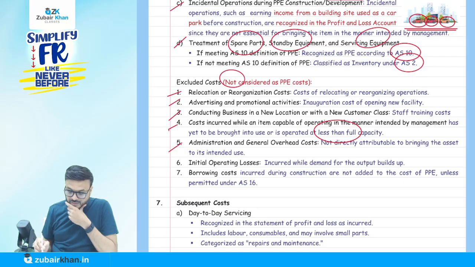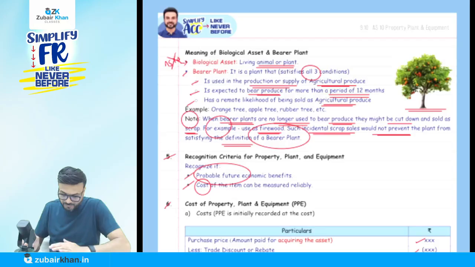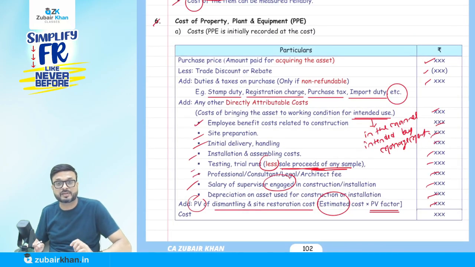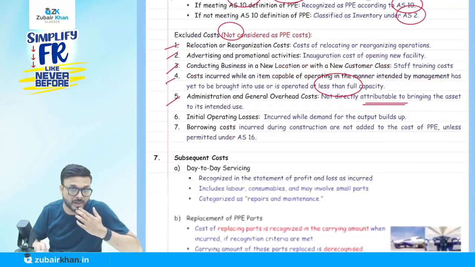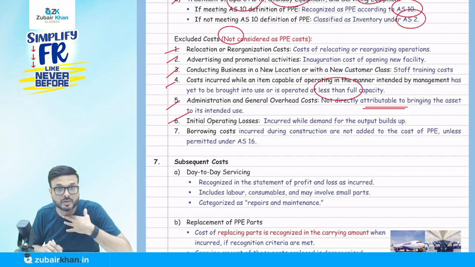Next is administration and general overhead not directly attributable to bringing the asset to its condition. For example, salary. If the salary is of a supervisor engaged in the construction or installation, that is different; that is the cost of the PPE. In general, salary is not a part of the cost of the PPE. Any initial operating loss is also not a part of the cost.